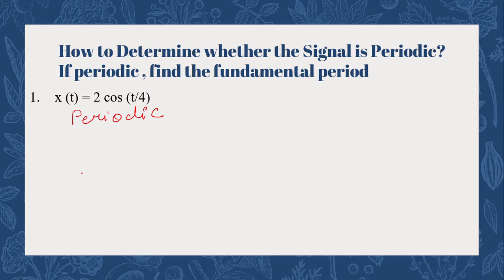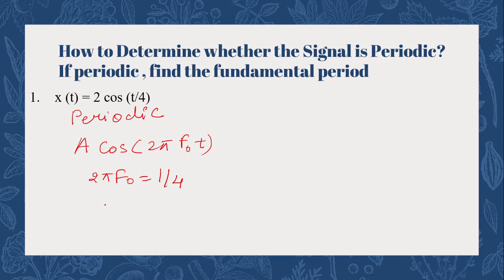We are going to compare the given signal with the standard cosine function, which is given by A cos(2 pi f naught t). This is our standard function. When we compare this standard equation with the given question, from the theta part we have 2 pi f naught = 1/4. Here f naught is the fundamental frequency, but we have to find the time period.